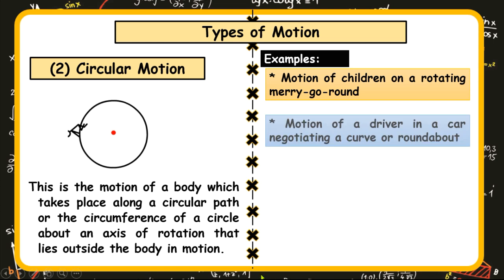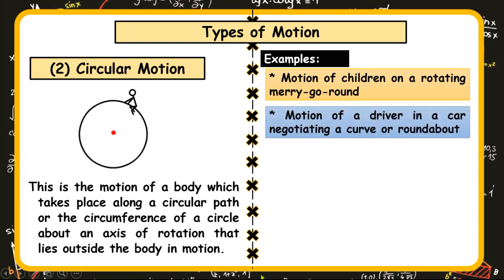The next example of circular motion is the motion of a driver in a car negotiating a curve or a bend. And as earlier said with a bicycle, when a car negotiates a curve, the driver and passengers in it are only in circular motion, but the tire of the car is where the rotation happens, and the point of rotation is on the tire, but the driver and the passengers are completely detached from the rotational point. So that is an example of circular motion.